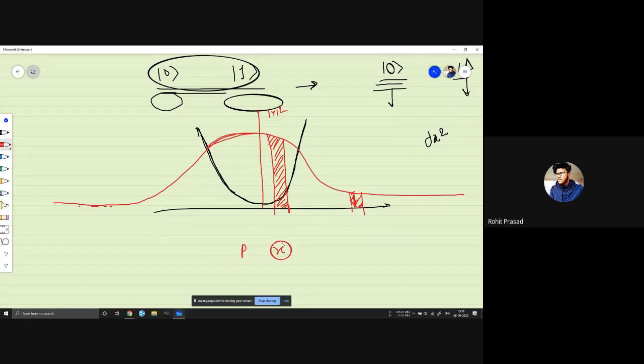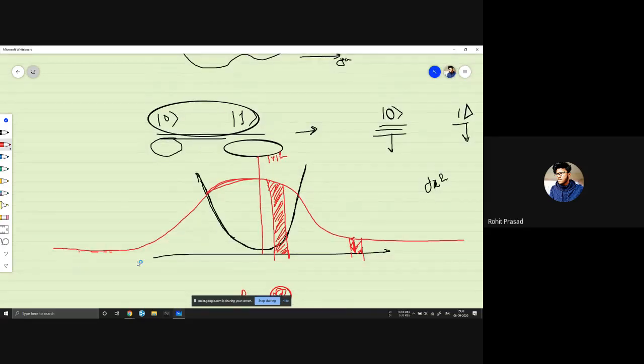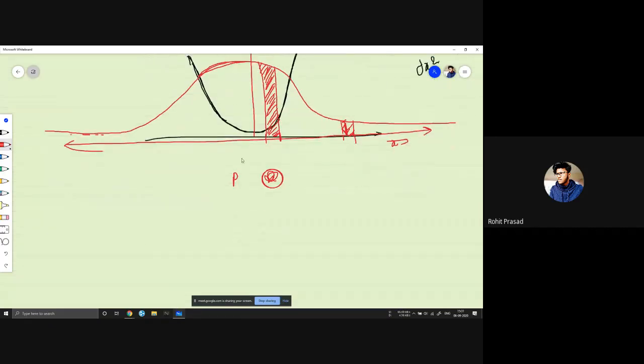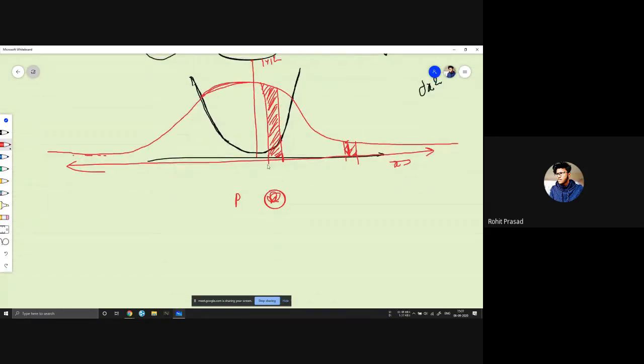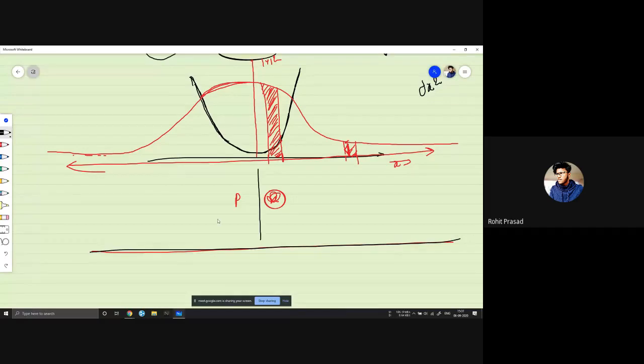You can't measure the position because it will be in a superposition state. So our particle is in superposition, just like this. Our position was in superposition, and this is our position and this is our probability.